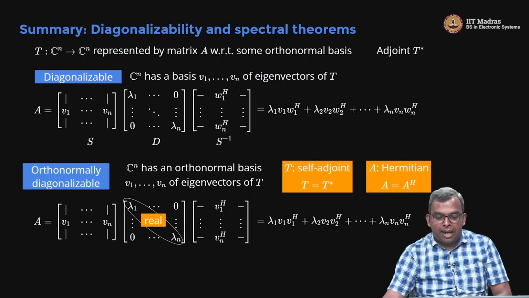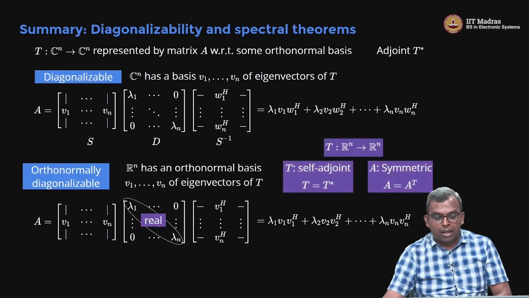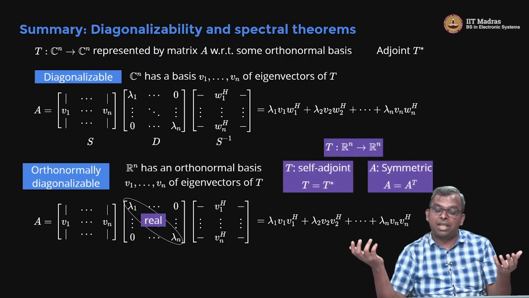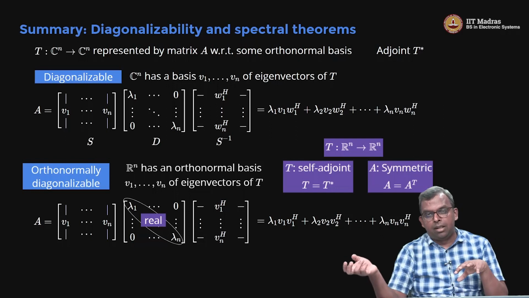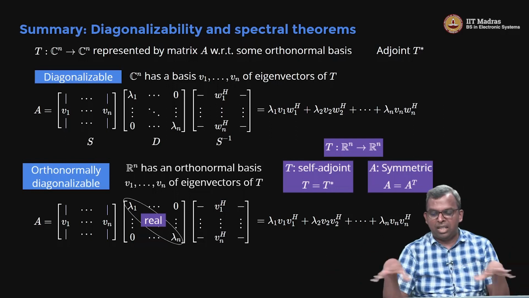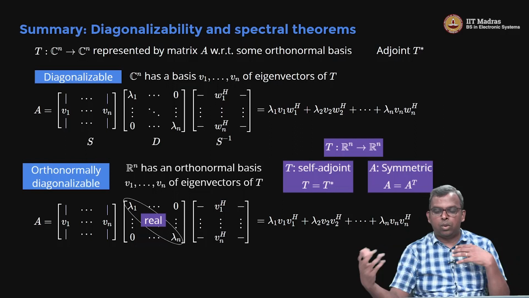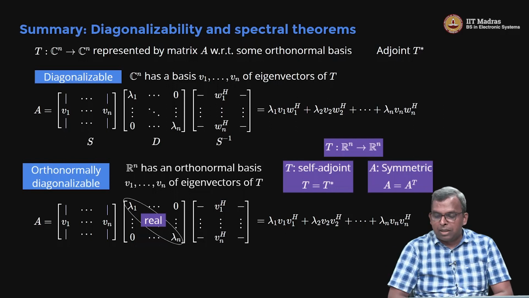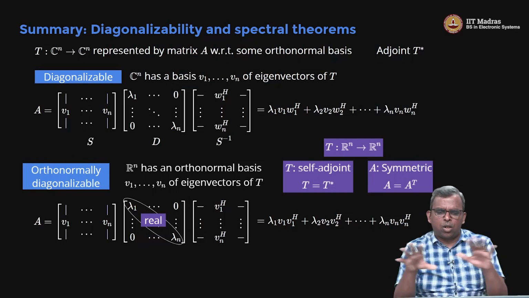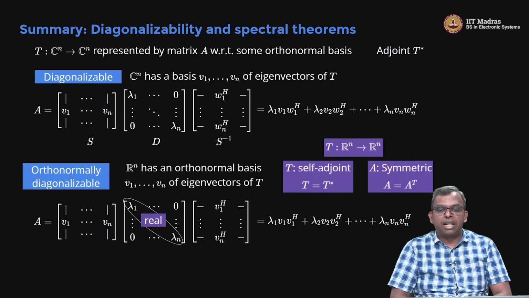Okay. And finally, the result that we saw is the self-adjoint case, where you specialize to Rn. You say T is Rn to Rn, everything is real, lambda is real, V is real. In that case, A becomes a symmetric matrix. Okay, so A equals A transpose, because the Hermitian doesn't really apply. So you have A equals A transpose. Okay, so this sort of summarizes all the diagonalizability and spectral theorems that we saw so far.